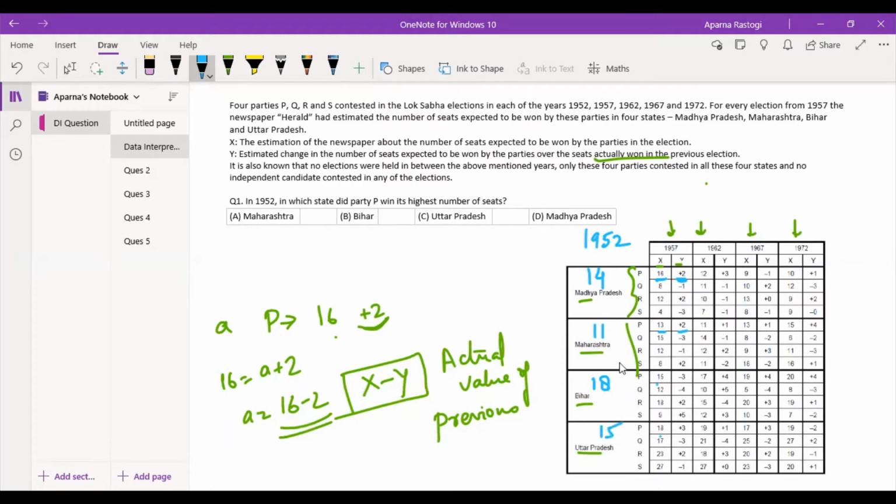So by looking at the values, we can see that for Bihar, P would have won the highest number of seats in 1952. So the answer becomes B, Bihar. Let's move on to the next question.